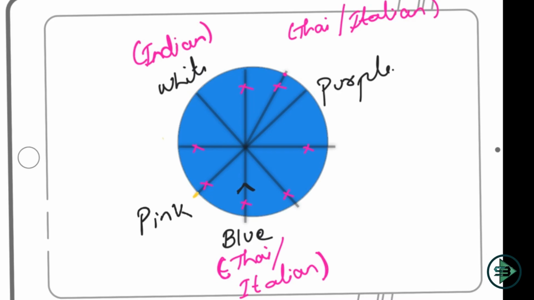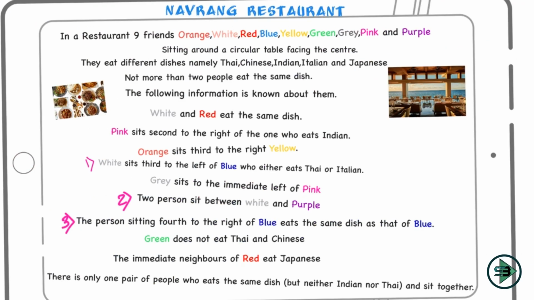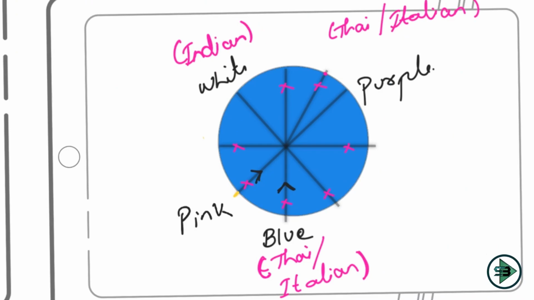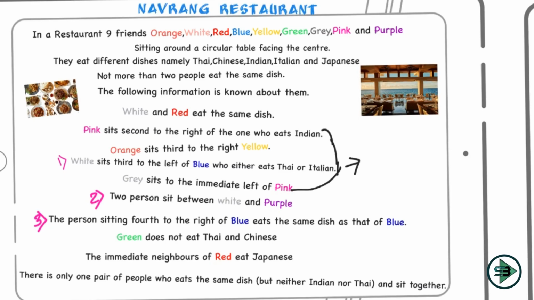And then what else do we have about this? Gray sits to the immediate left of pink. So I know this is pink. Pink has to obviously look inside because all of them are looking at the center, and gray will come here. Okay, gray sits to the immediate left of pink. So what happened here? These two sentences together formed my link number 4.